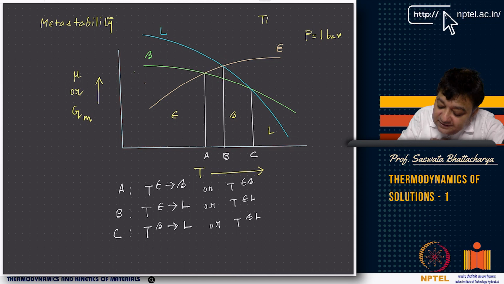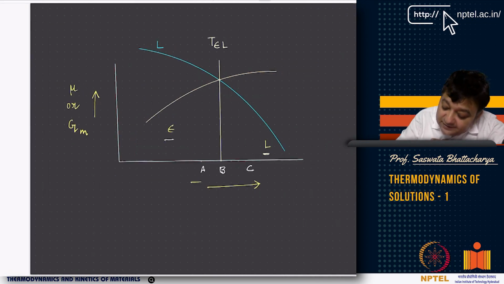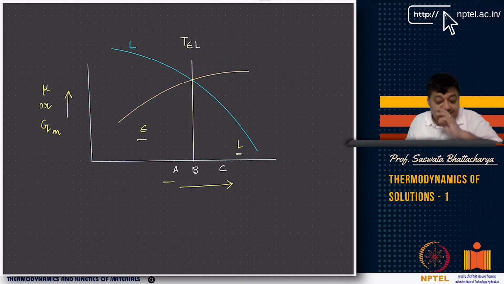The green curve corresponds to the beta phase. So the beta phase will obviously appear below this, right? So basically the beta phase is more favorable here. However, because of some reason the beta phase is not formed. So what is this temperature? And that's what I am telling here. Okay, so this is basically where the beta phase, which is the most stable phase at the temperatures between A and C, right?